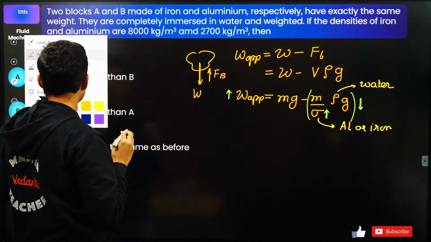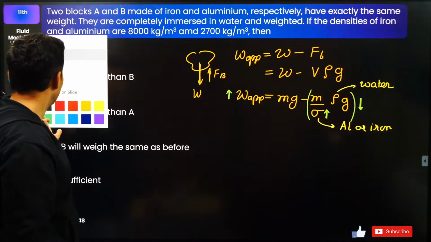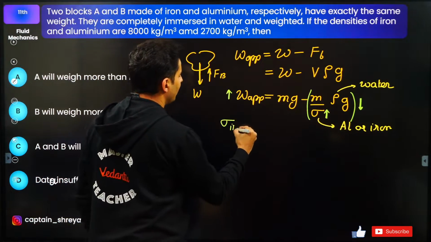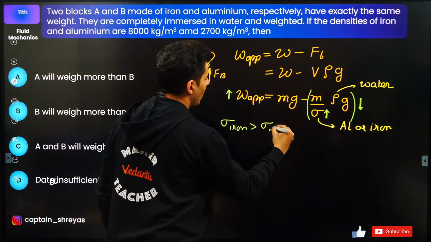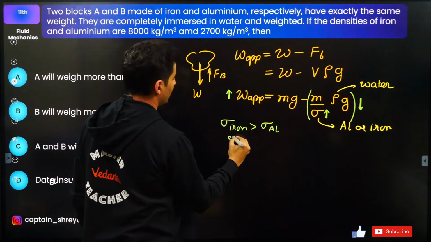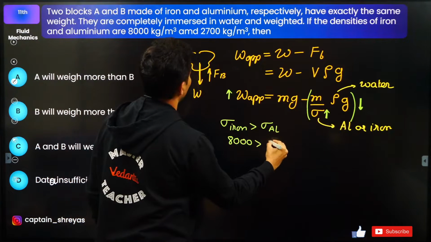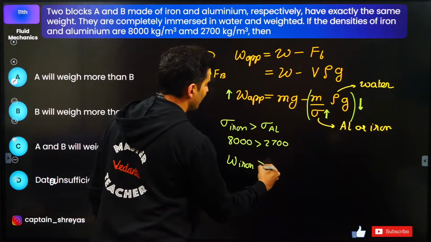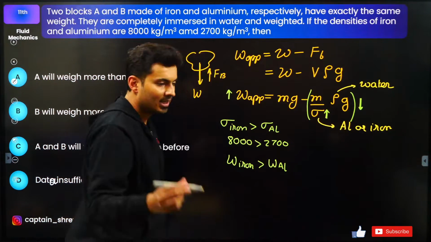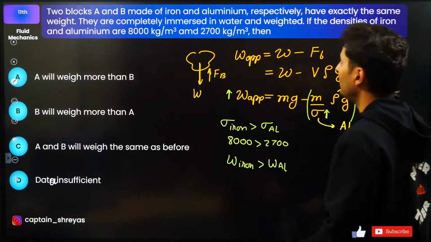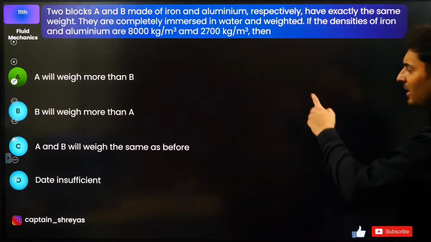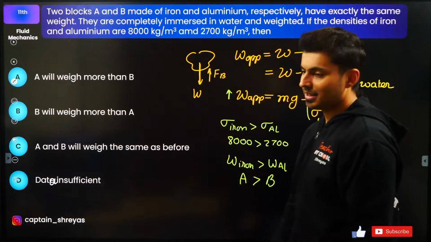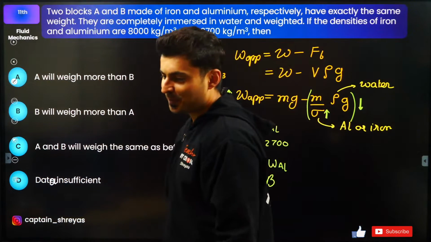So the one which has more density has higher apparent weight. So obviously from this, the density of iron is more than the density of aluminium. This was 8,000, obviously more than 2,700. So the weight of that iron will be more than the weight of aluminium. Iron was A, I think, and aluminium was B. So A will weigh more than B. Is that clear? Option A.